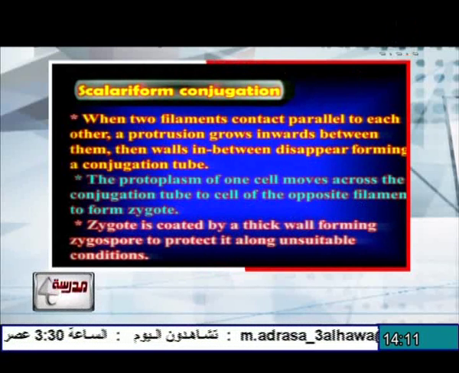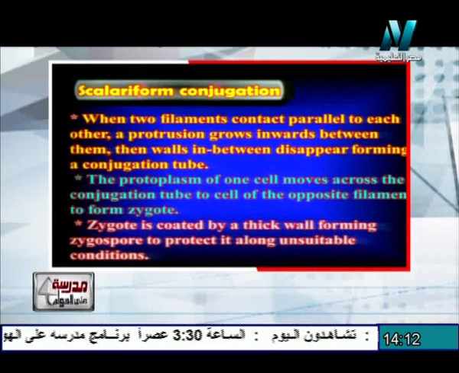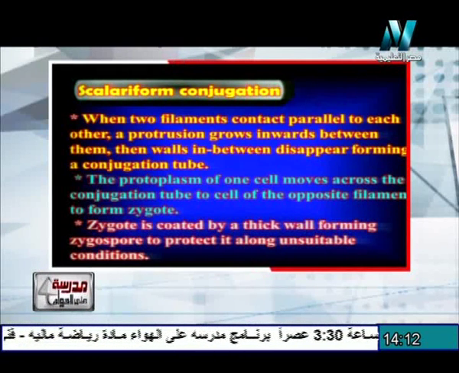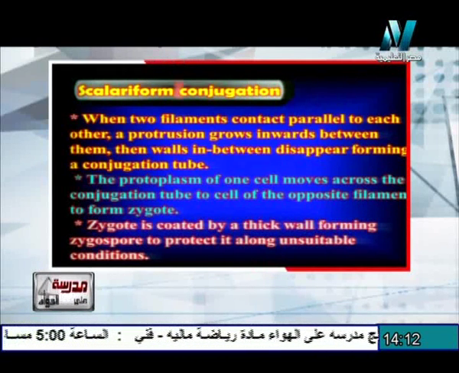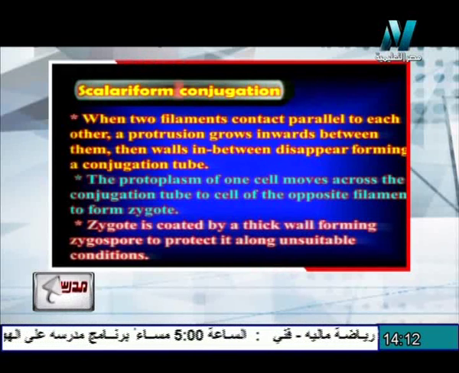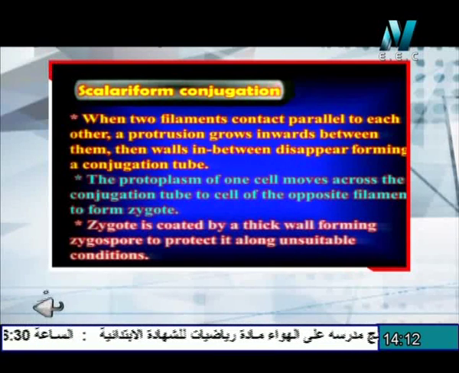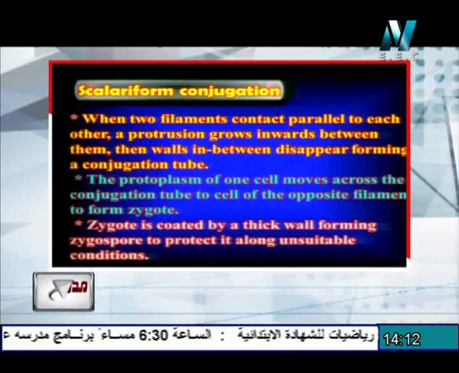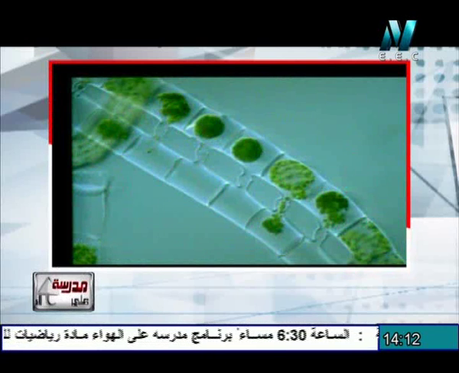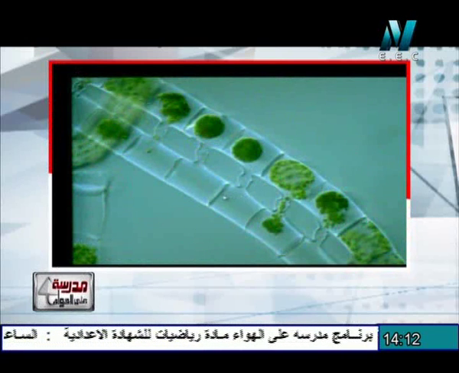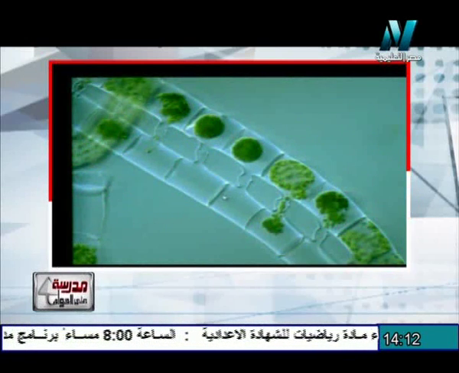The protoplasm of one cell moves across the conjugation tube to the cell of the opposite filament to form a zygote. The zygote is coated by a thick wall forming the zygospore, to protect it during unsuitable conditions. But in favorable conditions, the zygospore can germinate like any kind of spore.